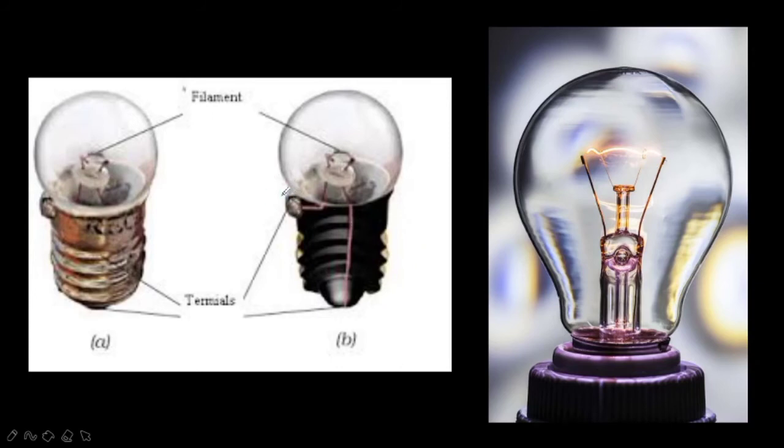As you can see, this is the first terminal, this is the second terminal. So the electric bulbs used at home have a similar design to that of the electric cell. Now we will do some activities to learn how they function.